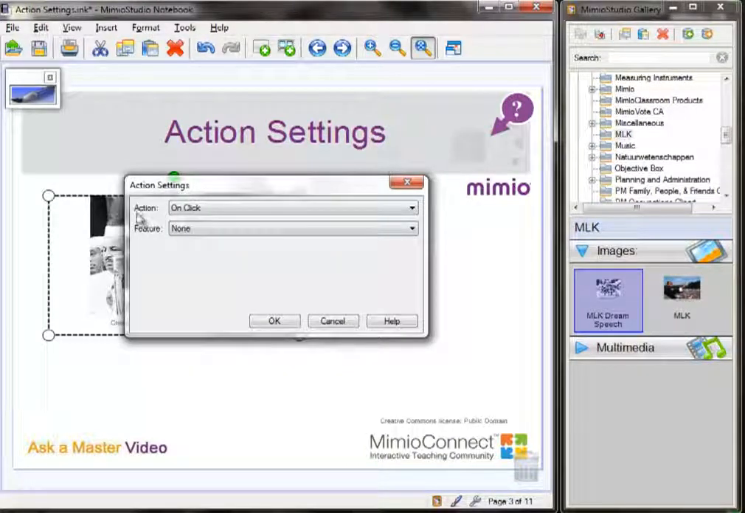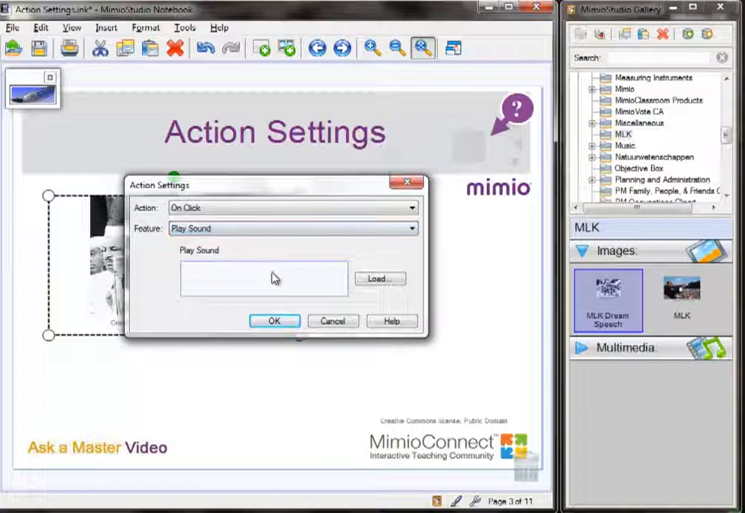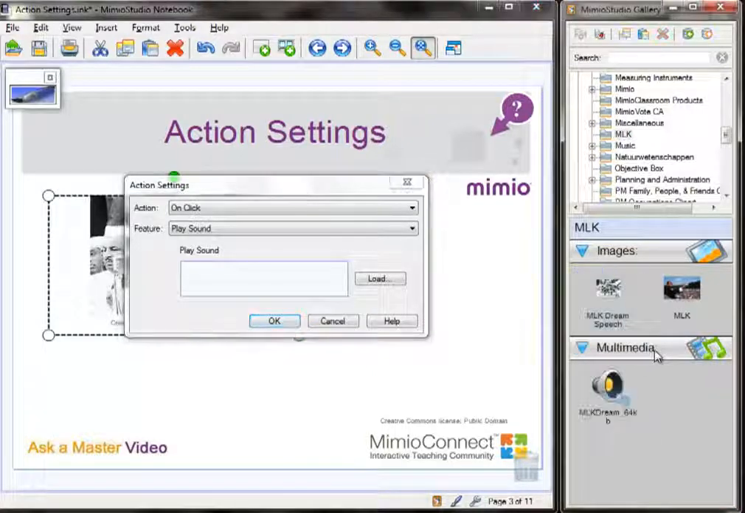From here, you want to keep your action to on-click. Your feature, drop down the menu here, you want to click on Play Sound. Now you'll have an option to add your sound file. I'm going to add a sound file right from my gallery. In order to do this, all I need to do is left-click on that sound file from my gallery and drag it right here into the empty box. When I release my mouse, you can see that audio file has been added. Once I'm all set, click on OK.